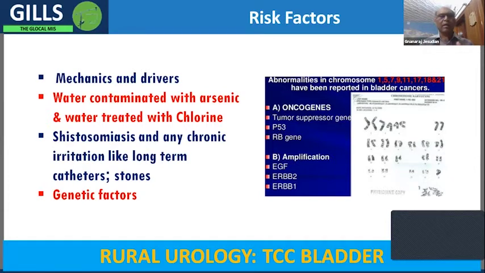And like most of the peripheral cells, the transitional cells undergo rapid replacement. Like skin cells, they get replaced once in 14 days. And the transitional cells get replaced much quicker. So what it means is that there are a lot of genetic factors which contribute to these malignancies.